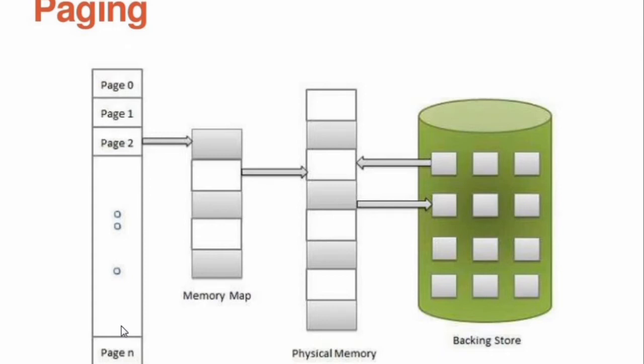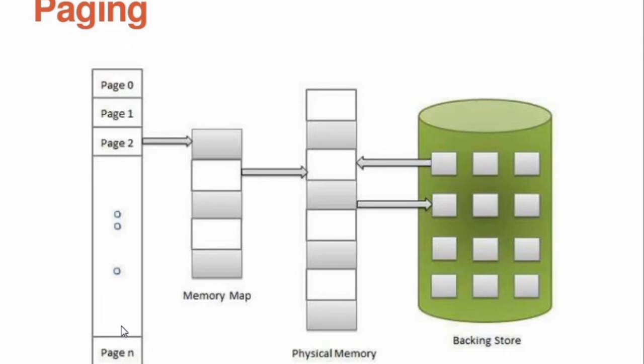Now we will see the definition of important terms. The first term, page. Page is a division of logical address. That means where the page is present.